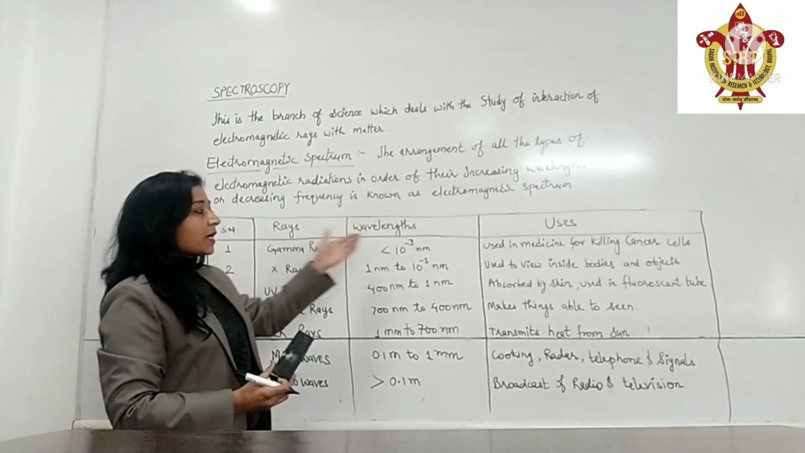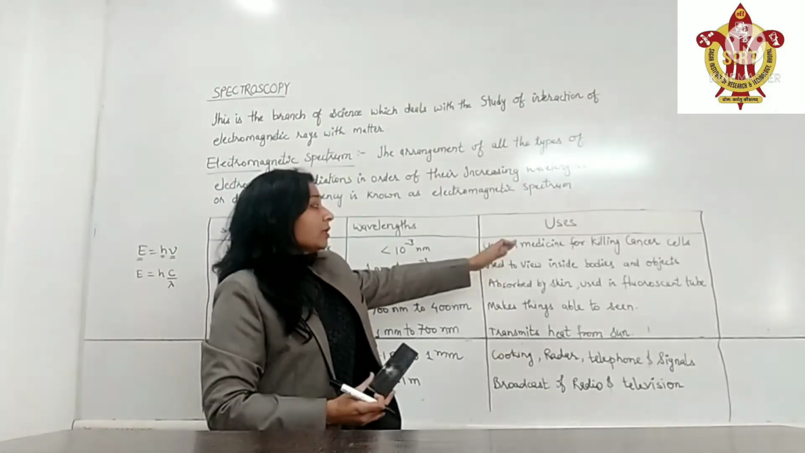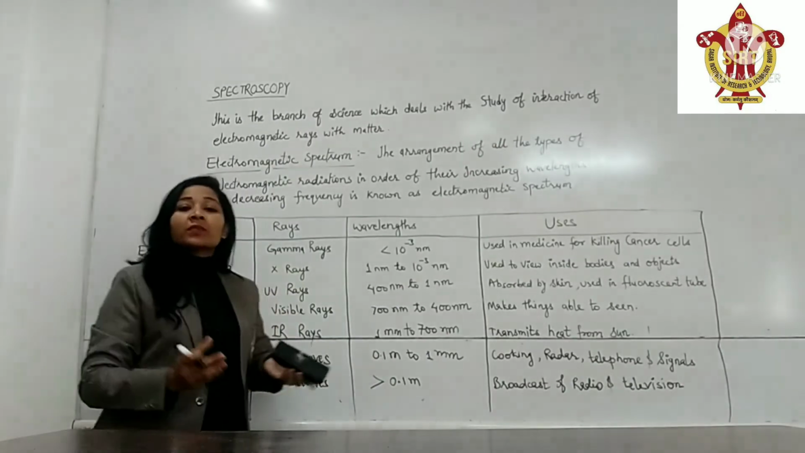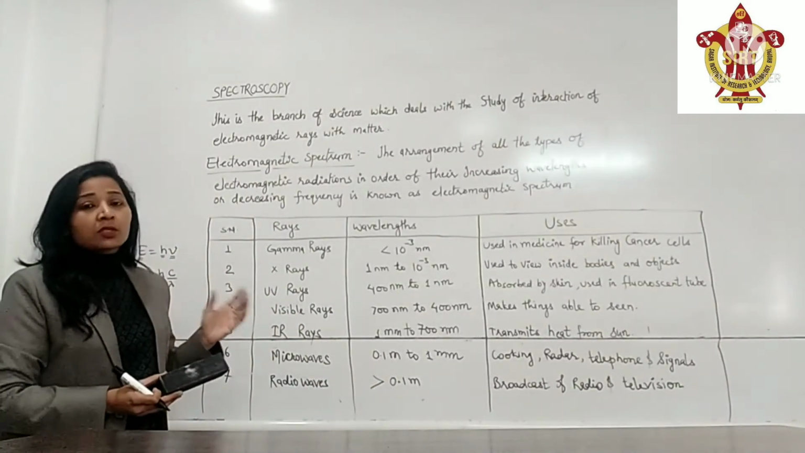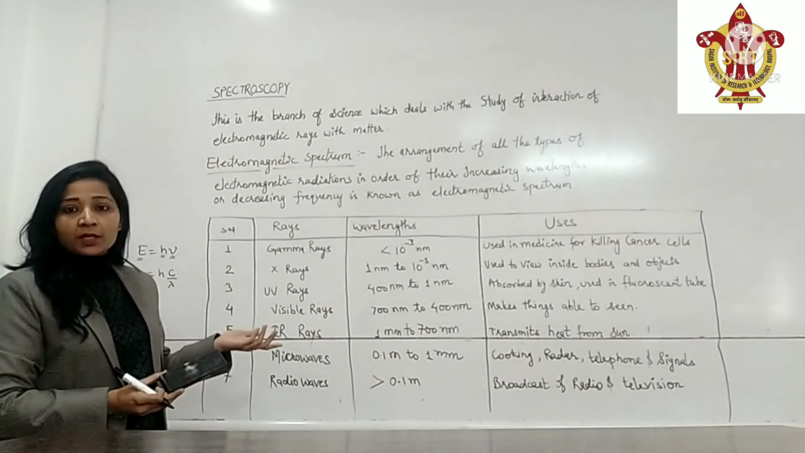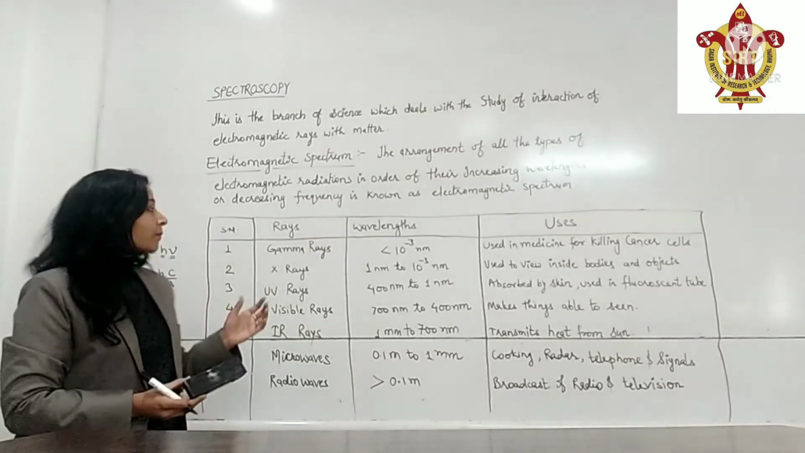The use of gamma ray is in the medical fields, that is used in the killing of cancer cells, as all of us know about the chemotherapy. Here the doctors use gamma radiations to kill the cancer cells. Okay, radiation therapy, that is also done in the cancer disease.